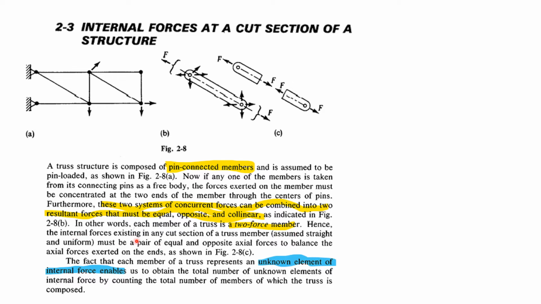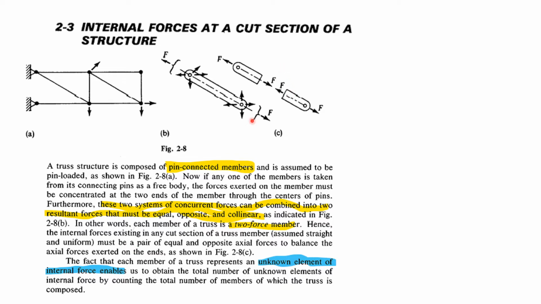Hence, the internal forces existing in any cut section of the truss member, assumed straight and uniform, must be a pair of equal and opposite axial forces to balance the axial forces exerted on the ends. What does it mean?